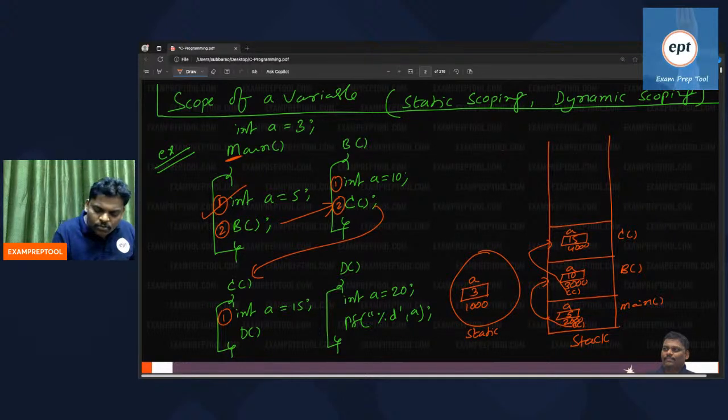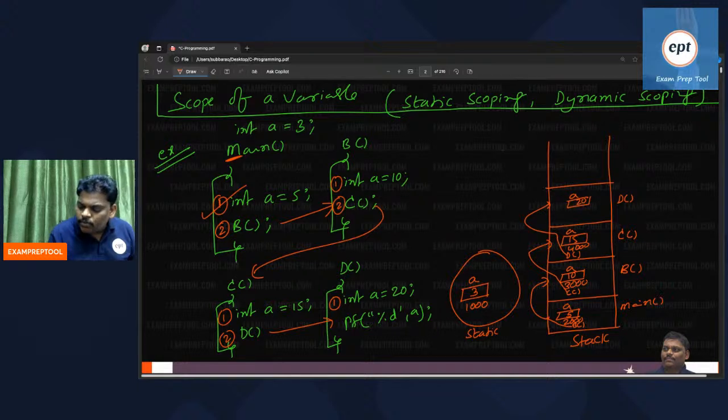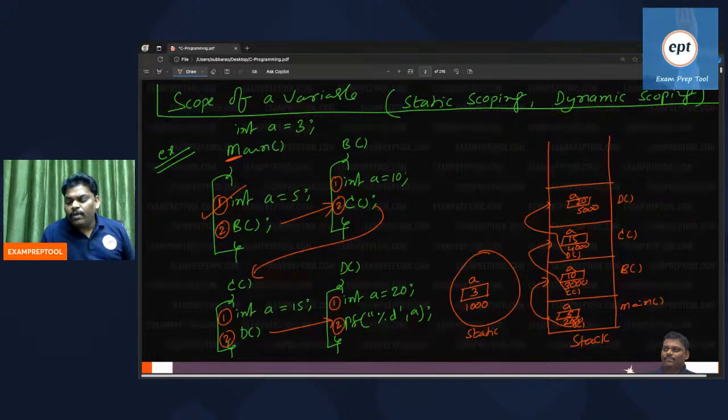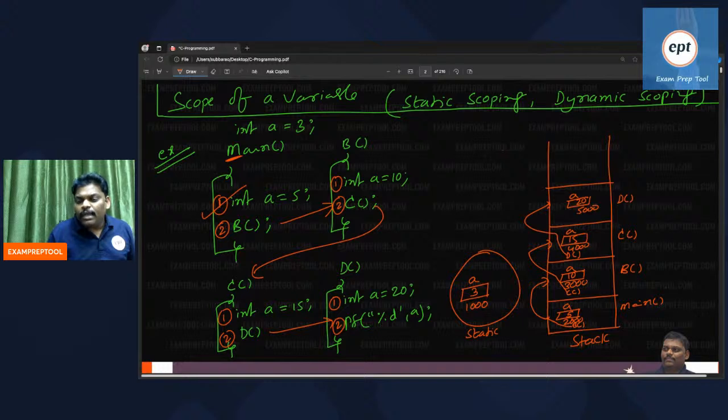After the declaration is over, second line, call the D function. Because D is called, again a push operation. Function calling is a push operation. In D, the first line is A equal to 20, address 5000. So the first line is over. Now listen, second line. I am in the D function. Everyone observe. Print A. What is the answer?